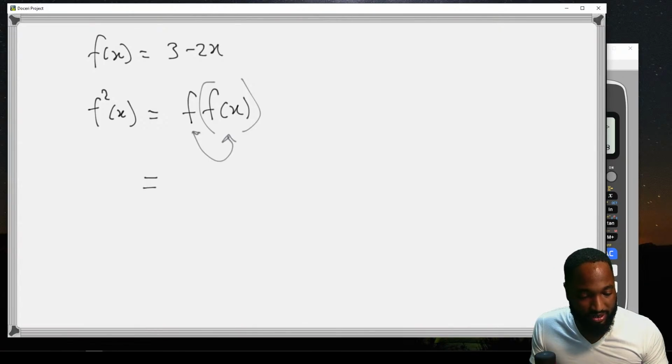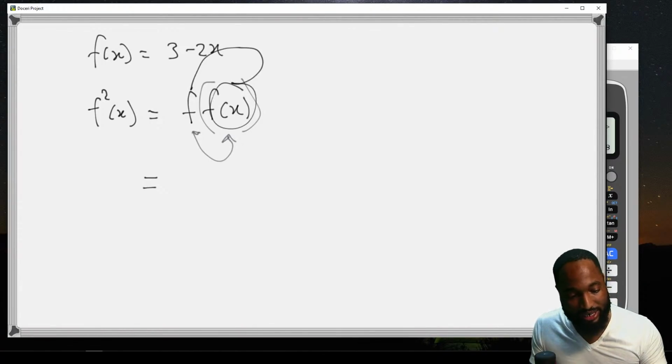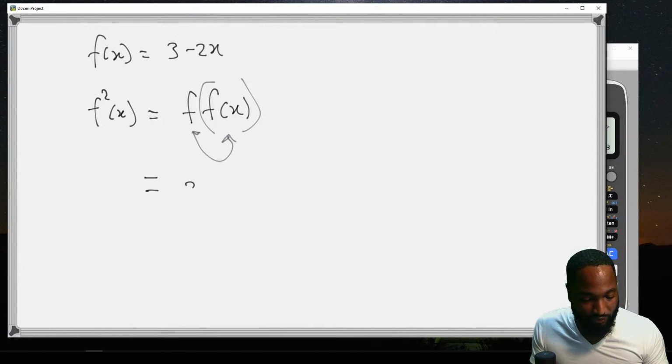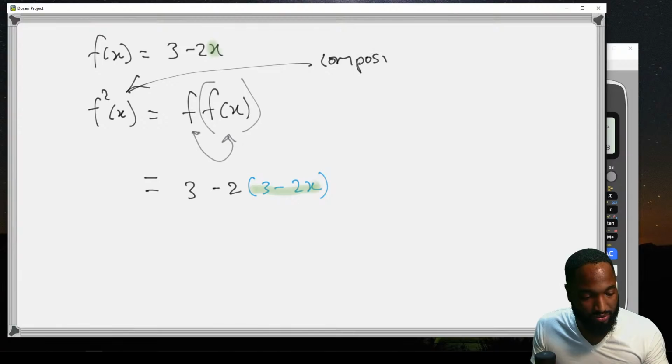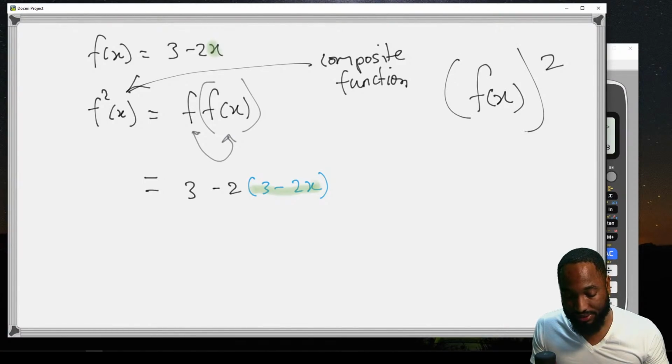So this means take this function and put it back into the function. It means if I have 3 minus 2x, don't put x. Instead of x, write the function again. So you understand? It doesn't mean to square it. A common mistake people make is to square it. This is called a composite function. That's the notation. That's how we write it. If they want you to square a function, they write f of x to be squared. Right? So if you don't know that, now you know.